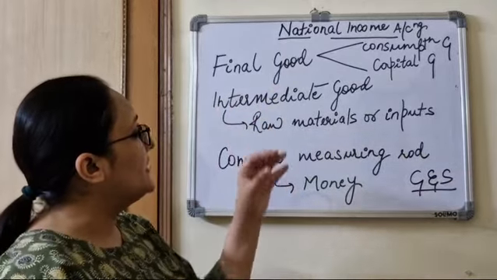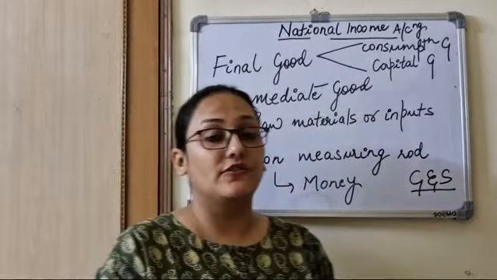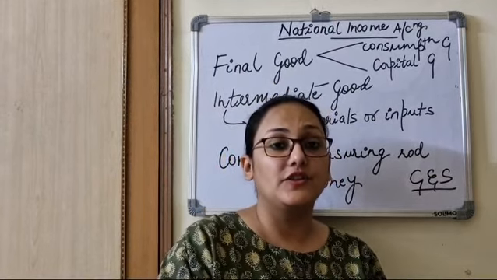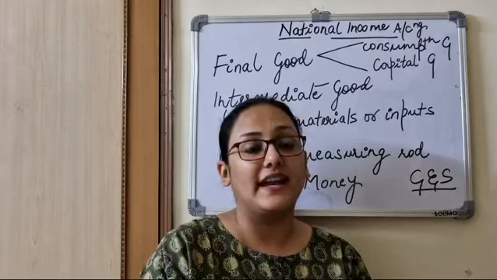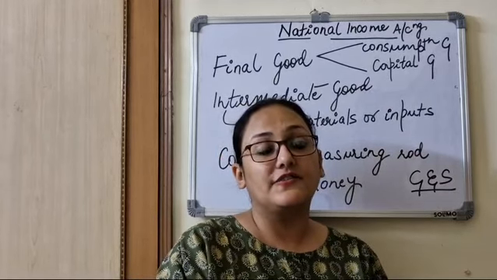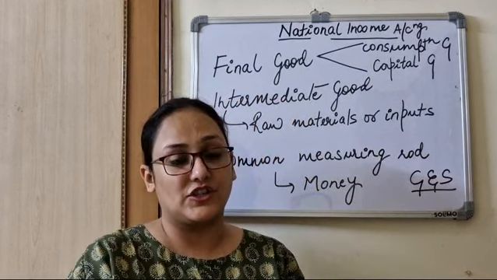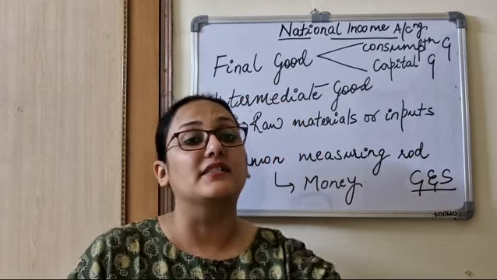So now in national income accounting, there is a final good. Final good is that good which does not get transformed or changed in the process of production once it has attained a certain stage.